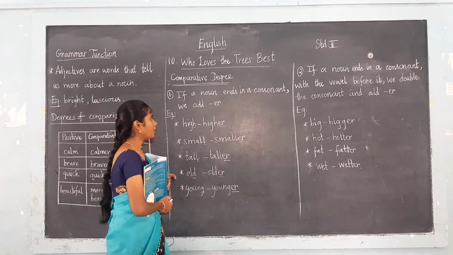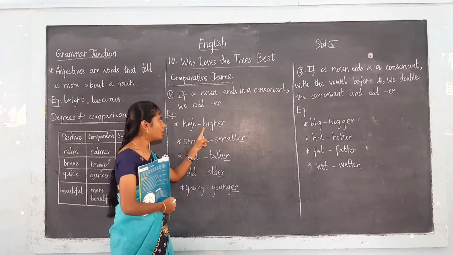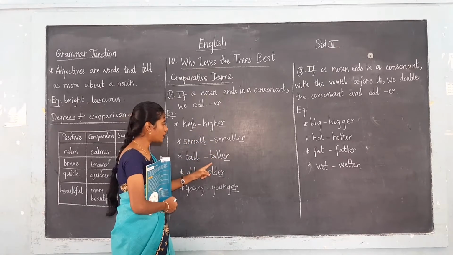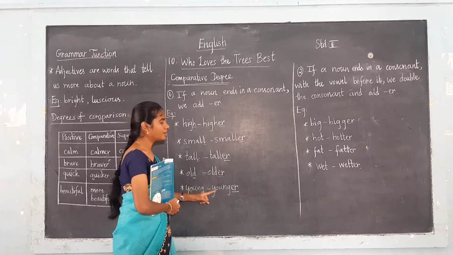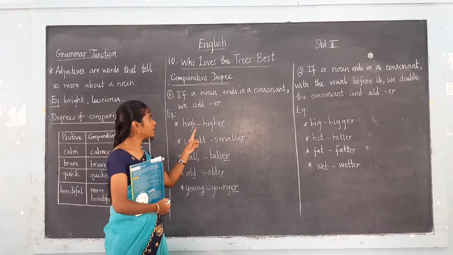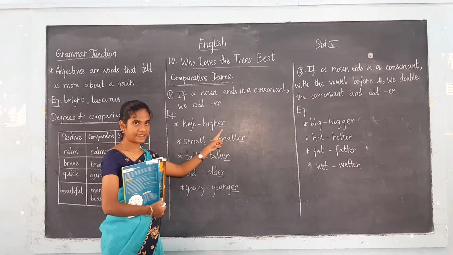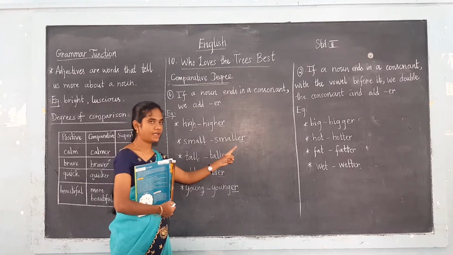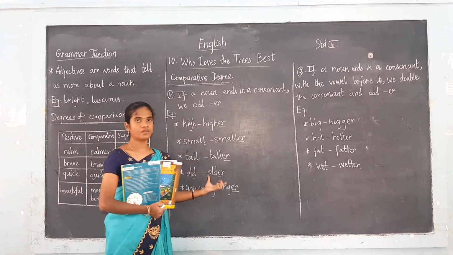So what is the comparative form here? Taller, higher, smaller, taller, older, younger. So the rule is if the word ends with a consonant, we add ER. Here the words are ending with consonants, so we are adding ER. Are you clear with this rule?